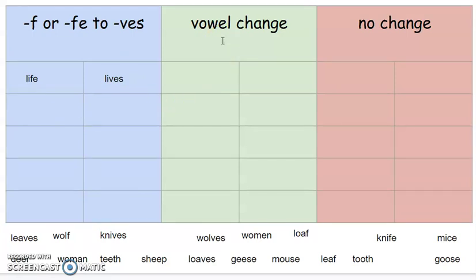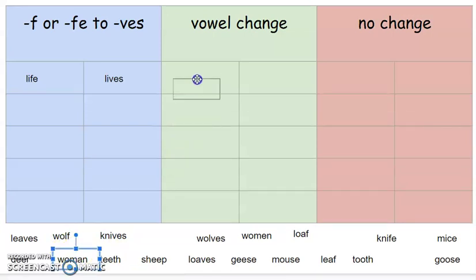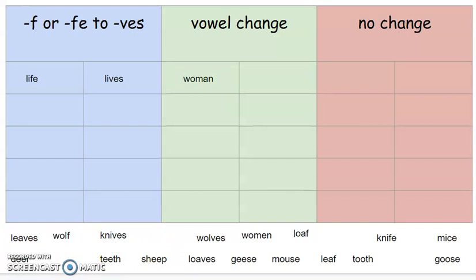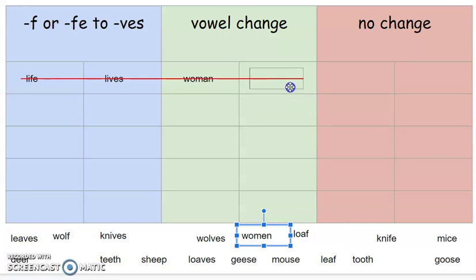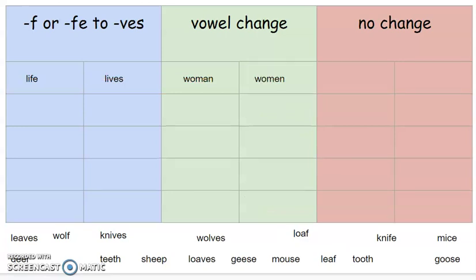Now the next set of columns is the vowel change. The vowel will actually change when it becomes plural. For instance, the word woman. Miss Cook is a woman. Then it'll change with the vowel to become plural, which will be the word women. There are women in the building.